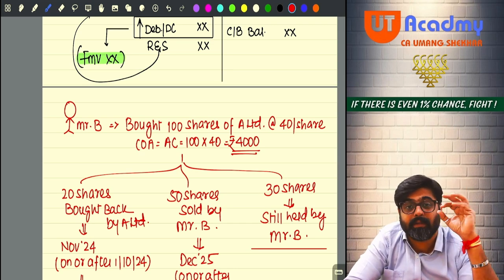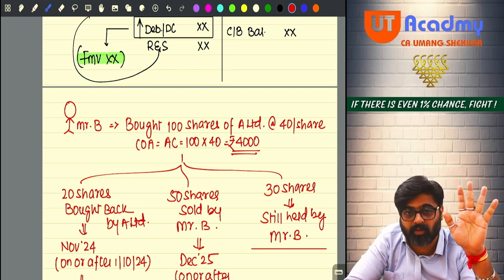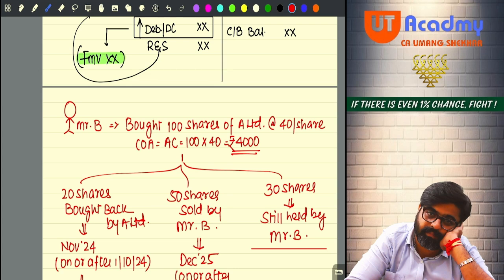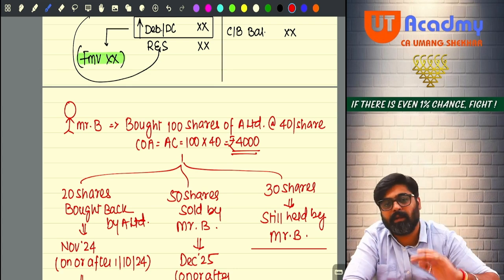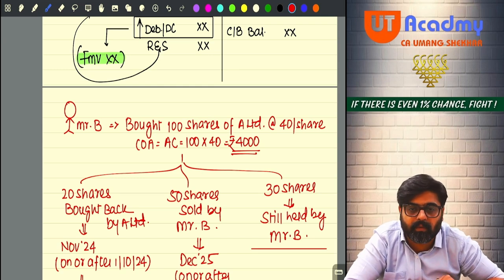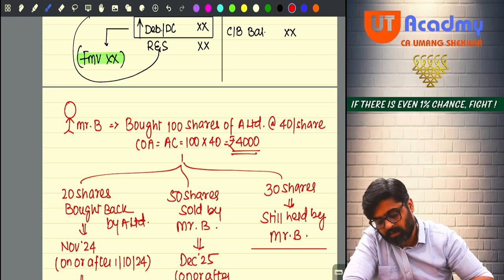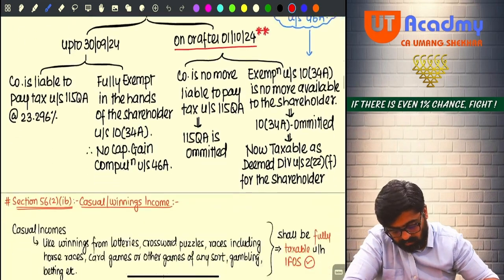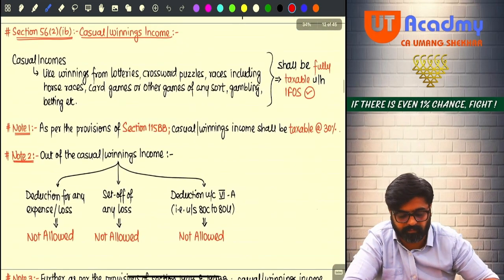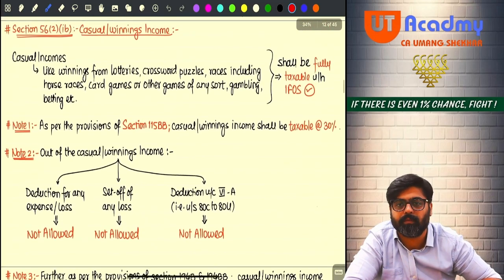Got it, sir? This type of question can come as a case study, MCQ case study, or independent question can also be asked for 4 to 6 marks like this. Shall we move ahead? With this, the concept of dividend is over. Concept of dividend done. Sure, sir?